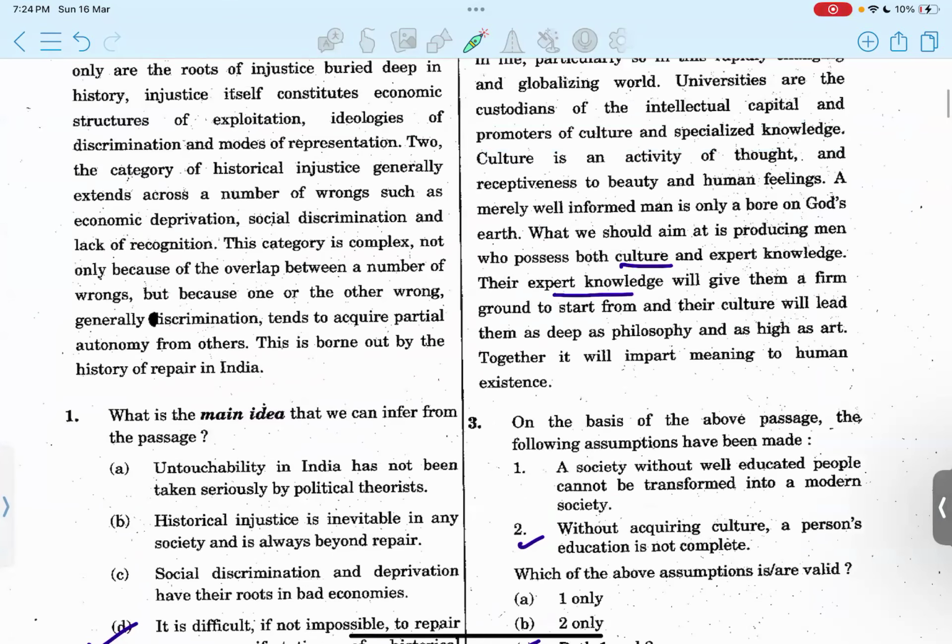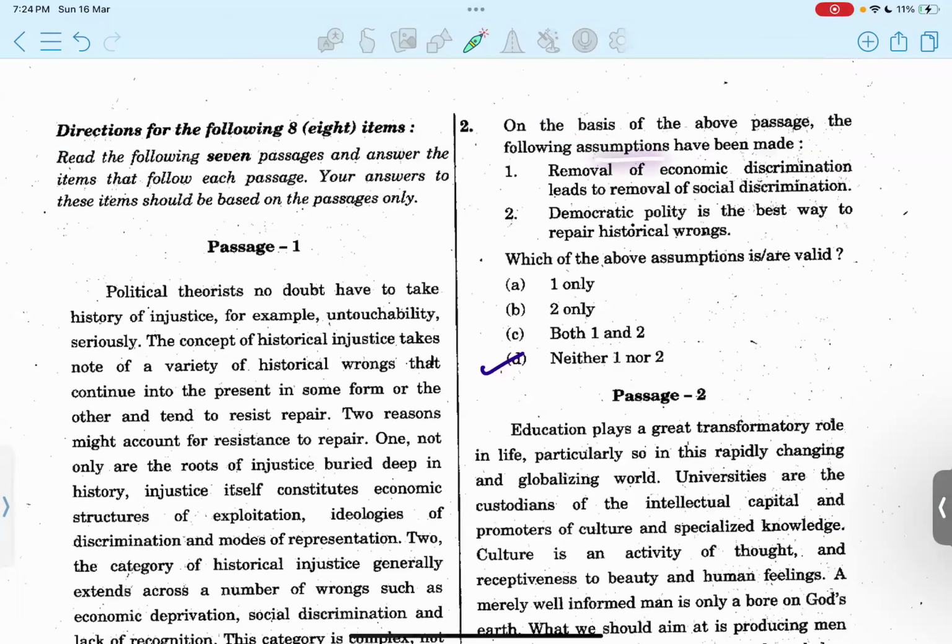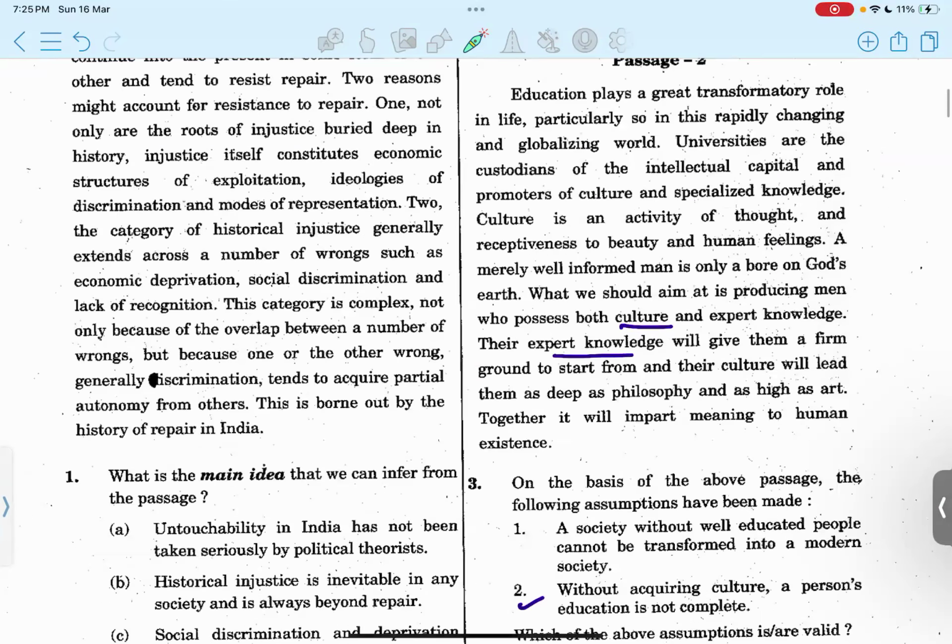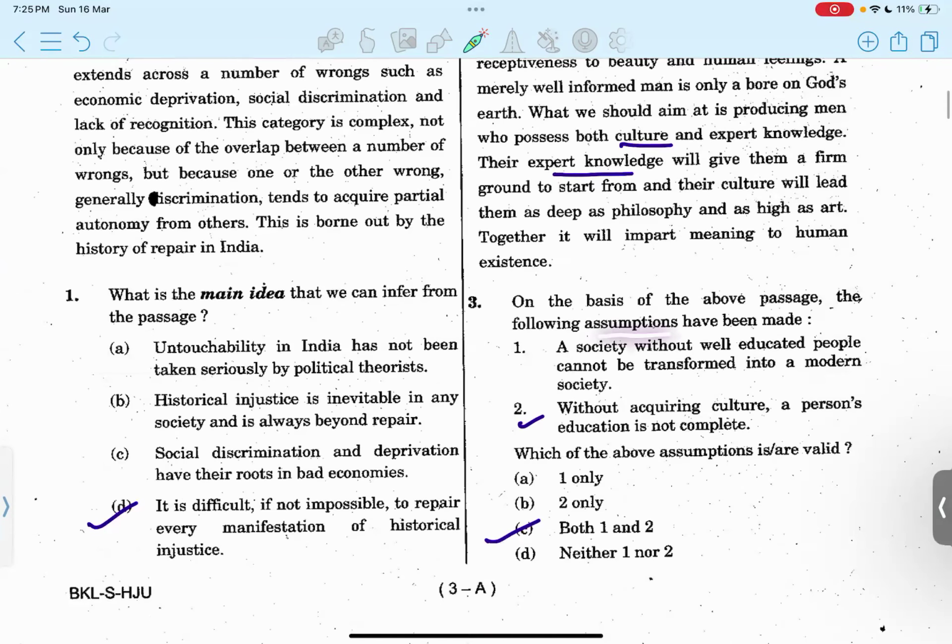Then again on the same passage, we have to identify the assumptions. So I believe both of them are invalid. Option D. Then passage 2, and again first we have to identify the assumptions. So both are correct, both are valid. Option B. Okay, only 2 is correct, then fine.